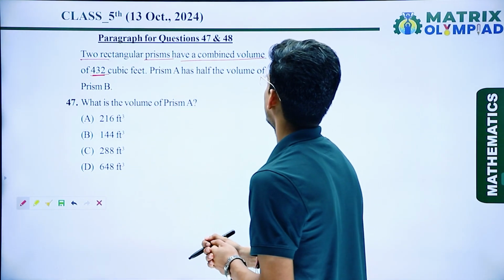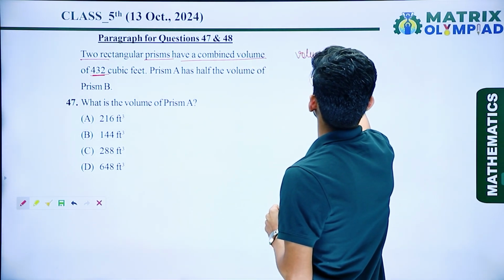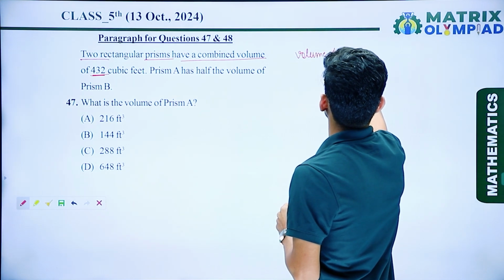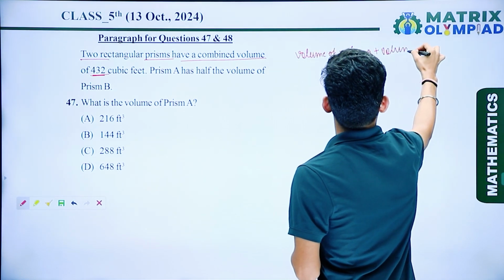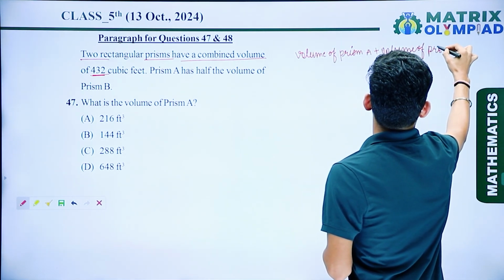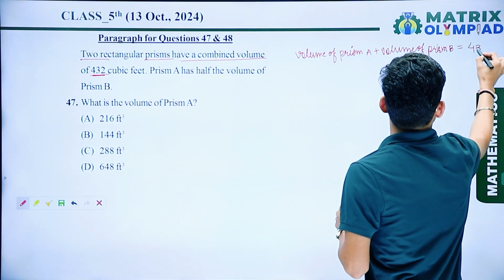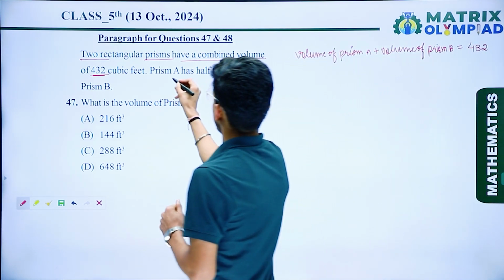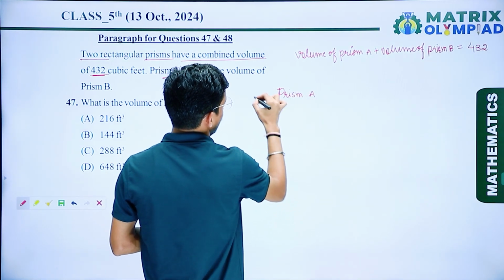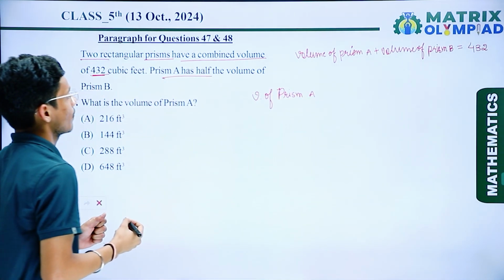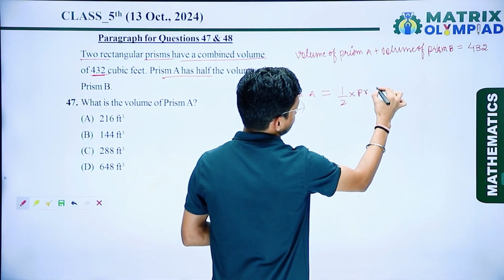Prism A has half the volume of prism B. So let's assume the volume of prism A plus the volume of prism B is 432 cubic feet. The volume of prism A is equal to half of the volume of prism B.